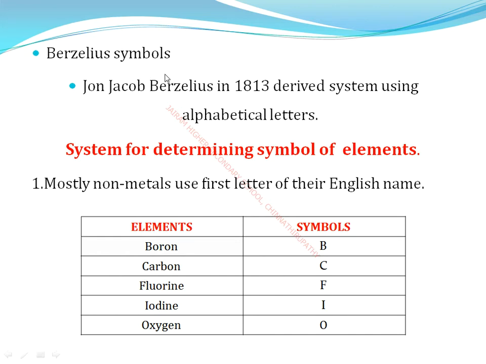The modified version of the Berzelius system is the present system of determining symbols of elements. First point: mostly non-metals use the first letter of their English name.